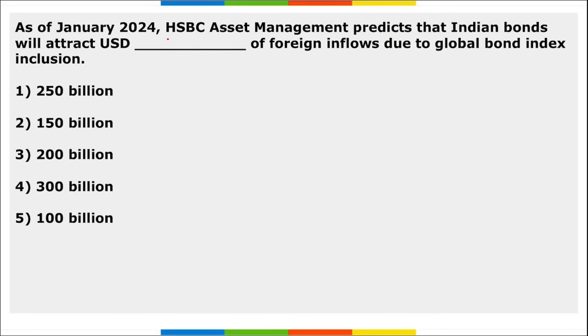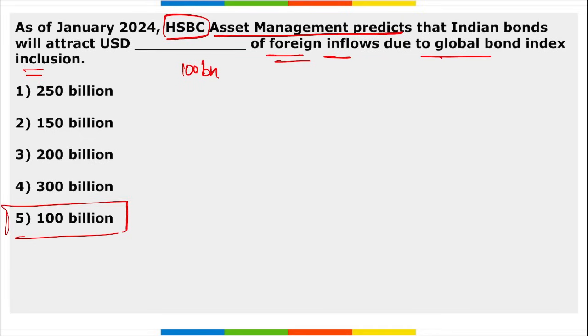Next, as of January, HSBC Asset Management predicts that Indian bonds will attract $100 billion of foreign inflows due to global bond index inclusion. I repeat, according to HSBC AMC, Indian bonds will attract $100 billion of foreign inflows due to global bond index inclusion. Option 5 is right.